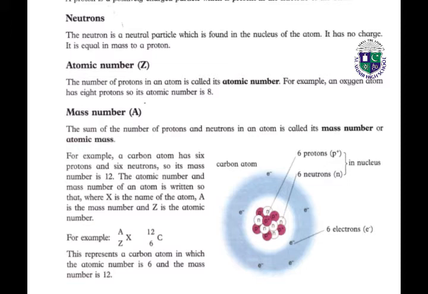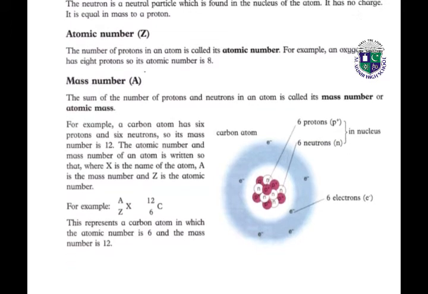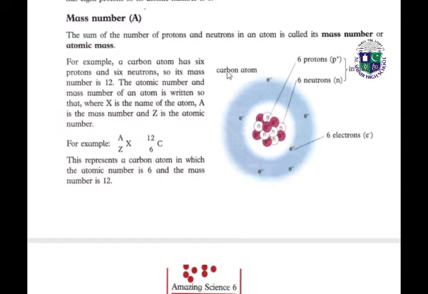Next, what is mass number? We represent mass number by capital A. The sum of the number of protons and neutrons in an atom is called its mass number, or atomic mass. So atomic mass is the sum of the number of protons plus the number of neutrons. For example, a carbon atom has 6 protons and 6 neutrons, so its mass number is 12. So we can say that 6 protons plus 6 neutrons equal 12.